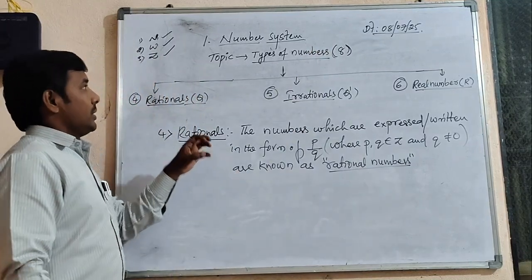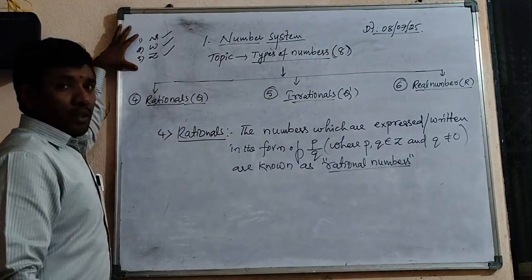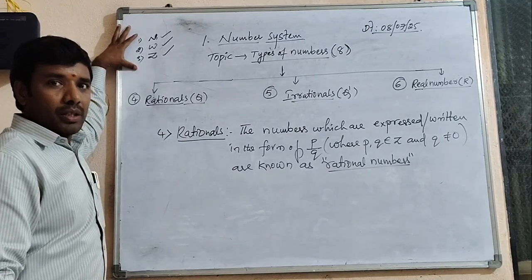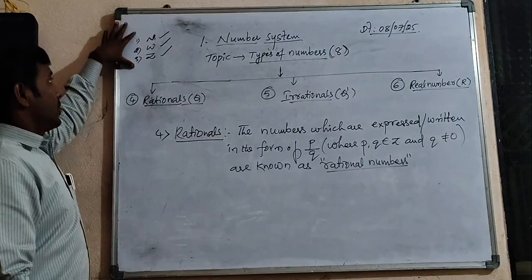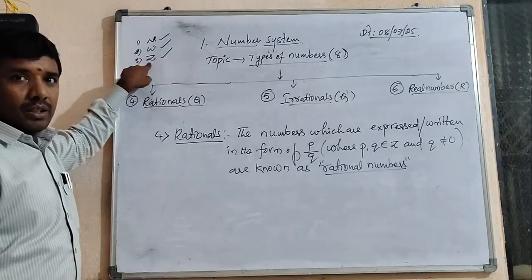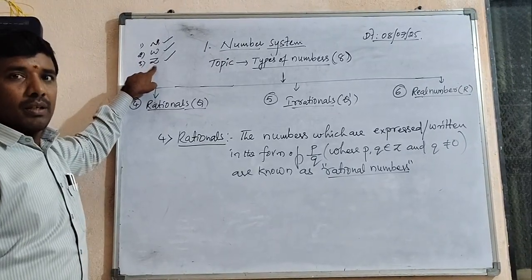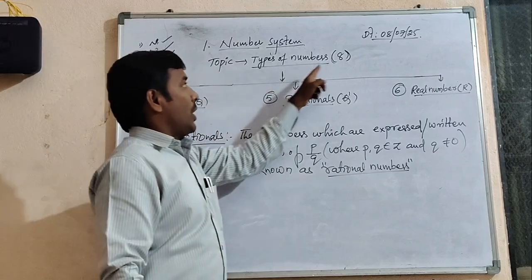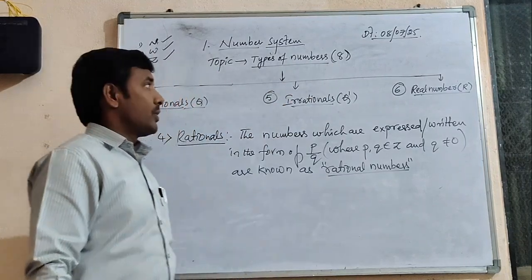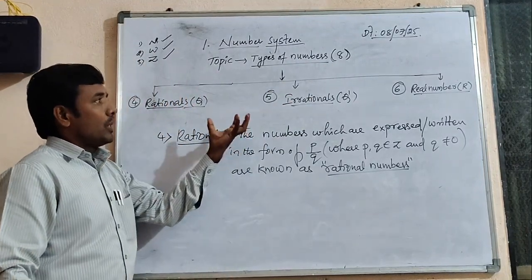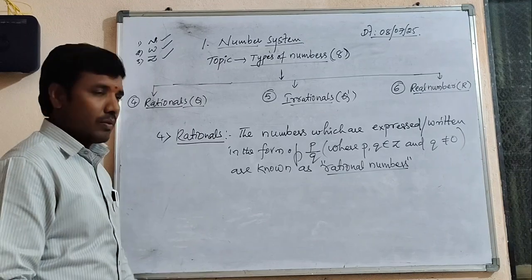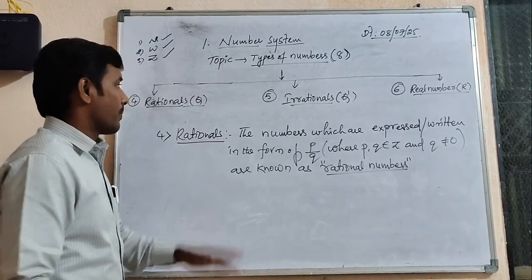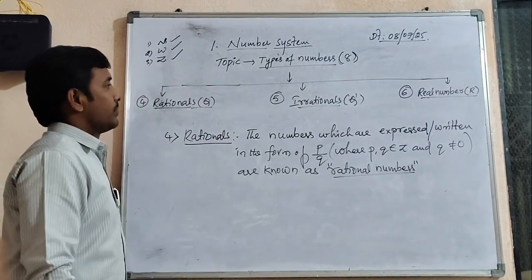Among those 8 numbers, in the day 1 class, nothing but yesterday, we discussed natural, whole, and integers. 3 numbers are completed. Now 5 more are balance. So today we have to discuss 5 more types of numbers. Very perfect, no doubt. Let us see one by one.